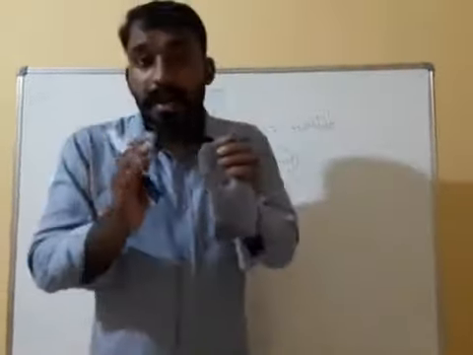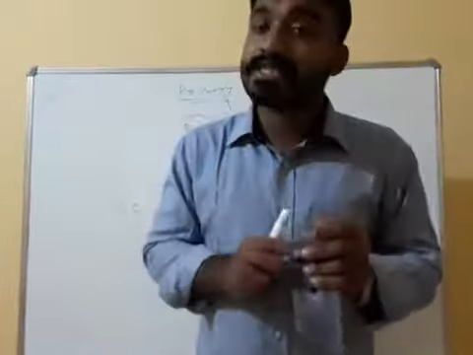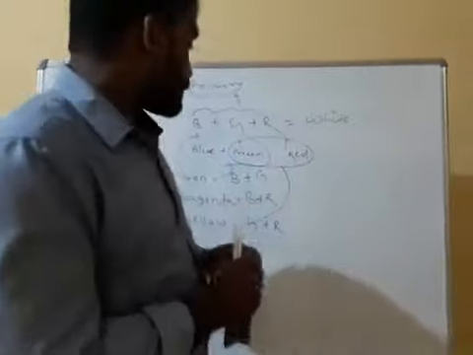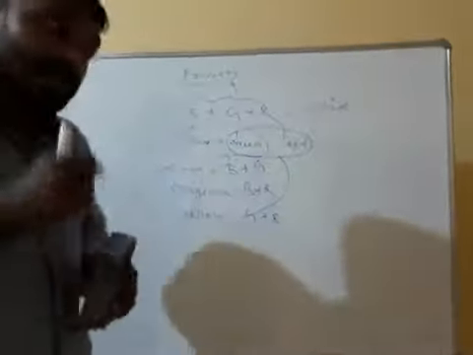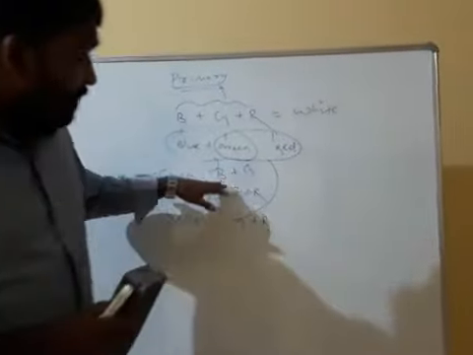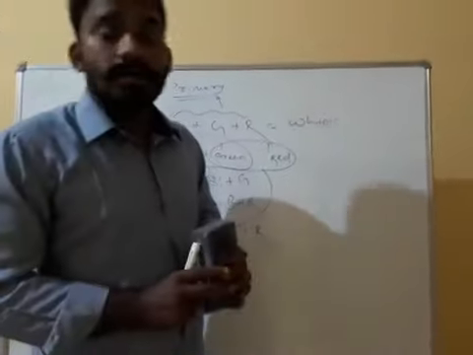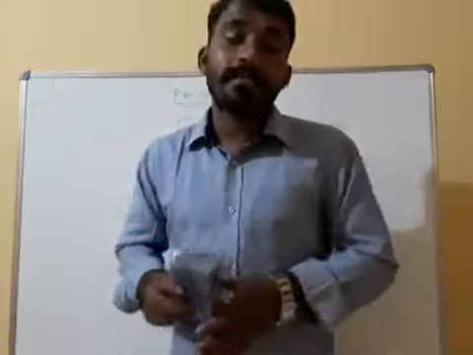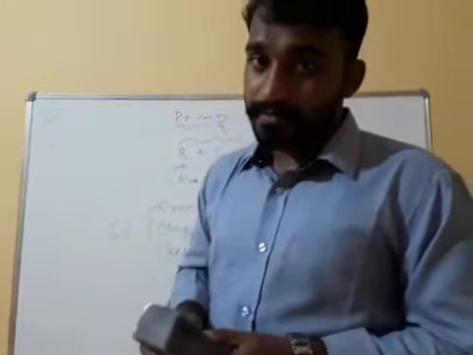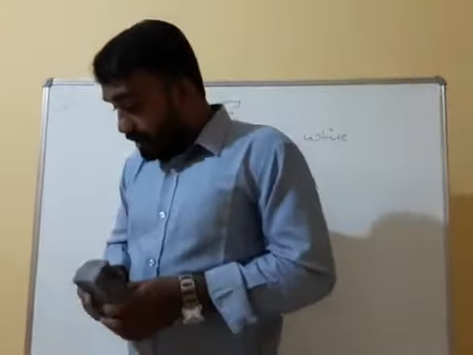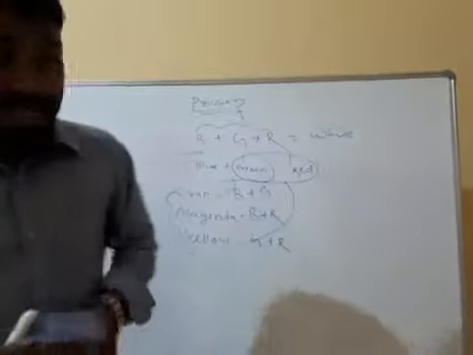Take equal amounts of color and mix them. Red and blue mix, red and green mix, green and blue also you can mix. So different colors you will get. That is the secondary colors. Clear?